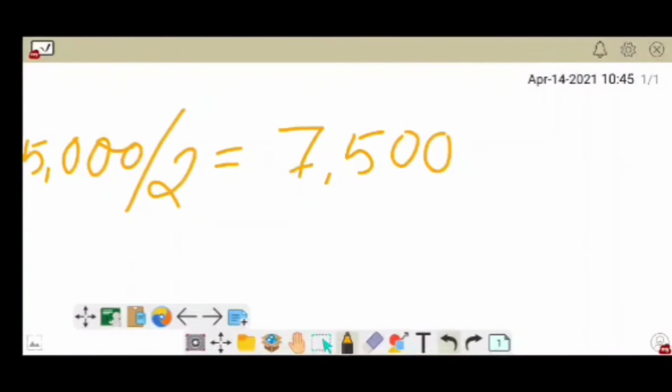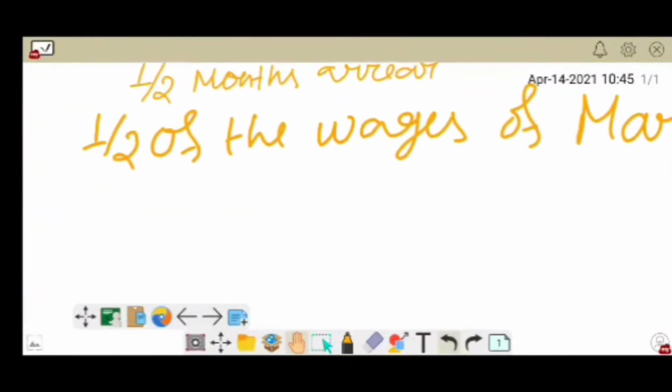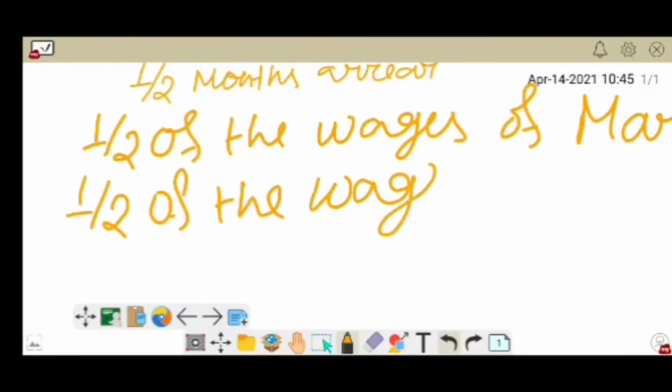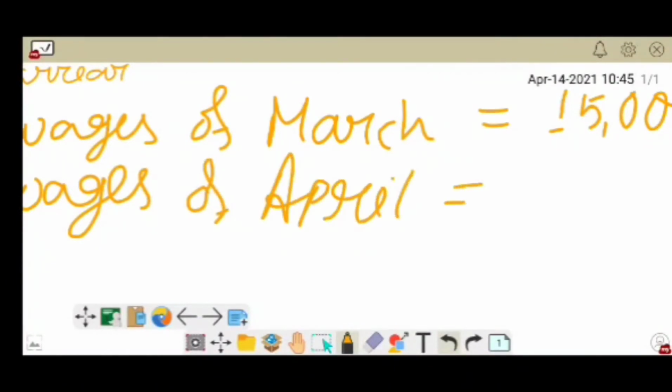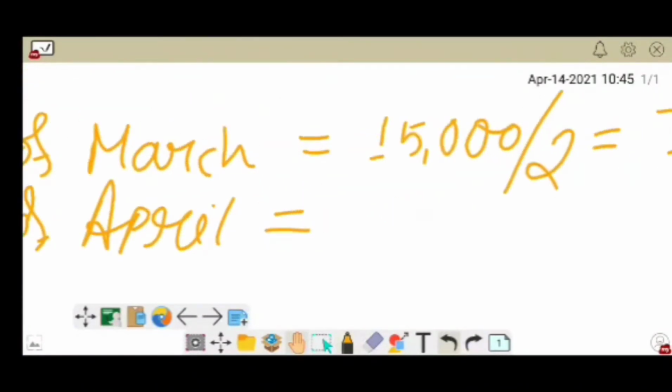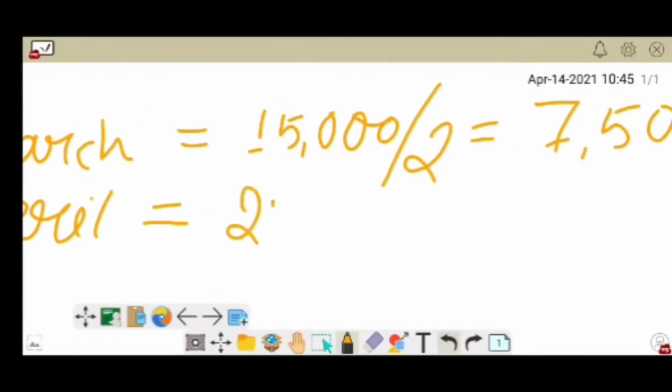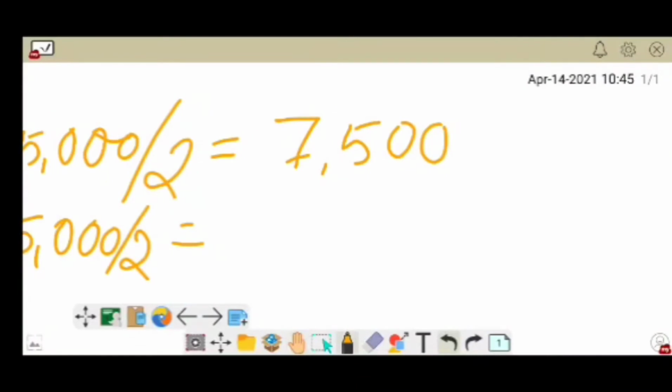And half of the wages of April, that is 25,000 divided by 2, so it is amounting to 12,500.